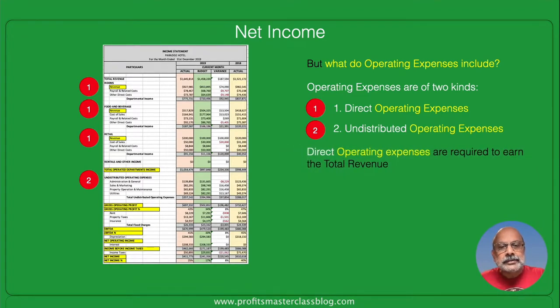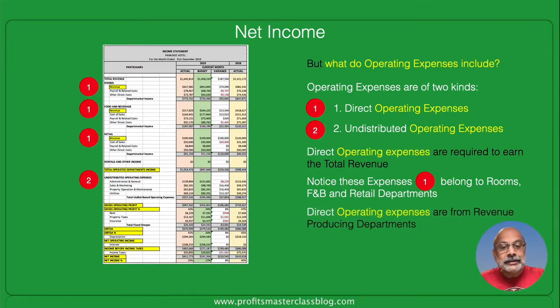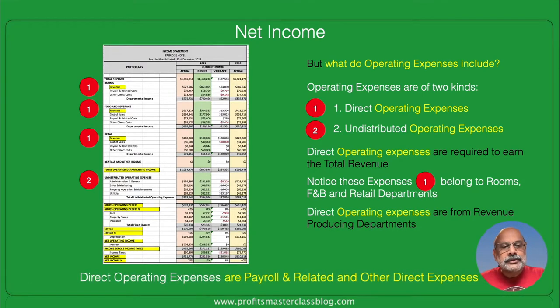Direct operating expenses are required to earn the total revenue of the hotel that we saw earlier. And notice that these expenses marked 1 belong to the rooms, food and beverage, and retail departments. In other words, these are the revenue producing departments of the hotel. Now, direct operating expenses could be payroll and related expenses or other direct expenses.